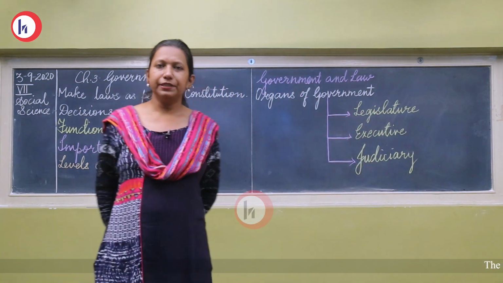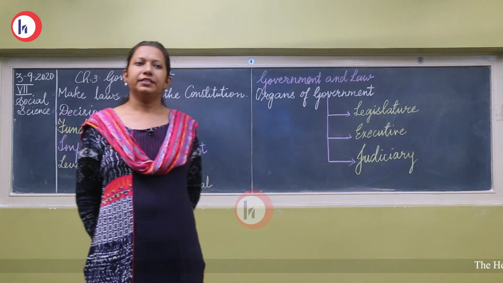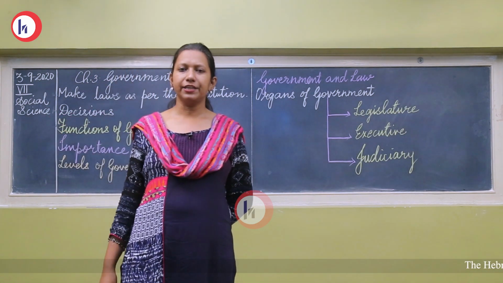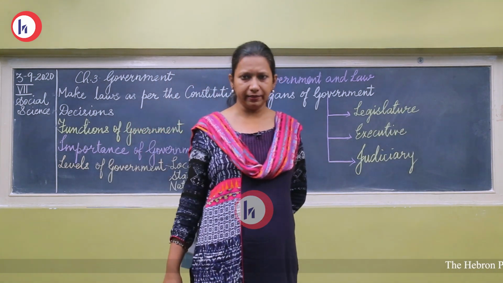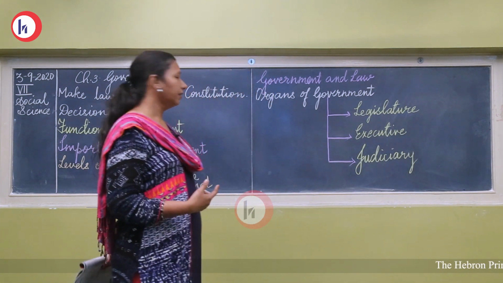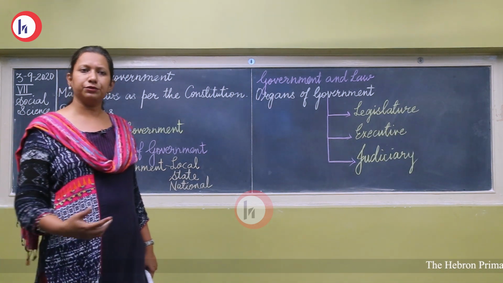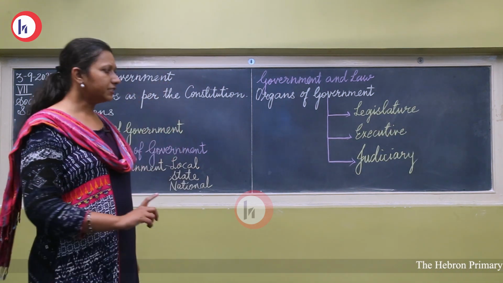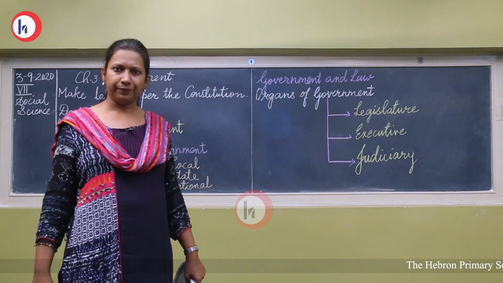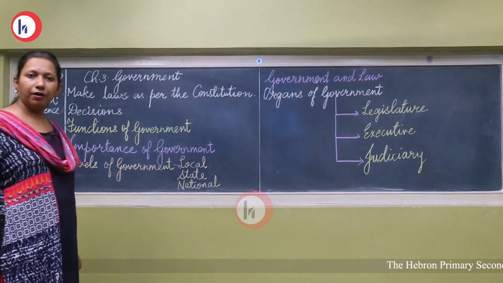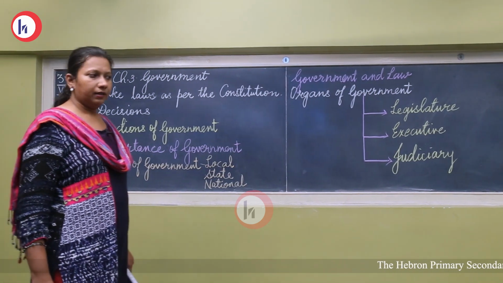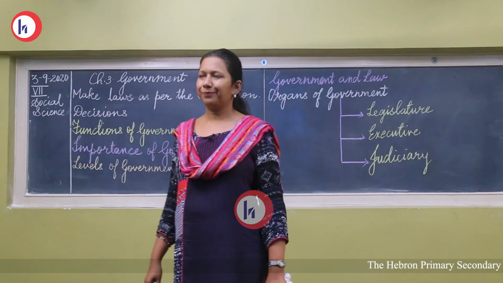We have already completed 2 chapters. Chapter number 1, Big States, and chapter 2, The Motions of the Earth. These 2 chapters are included in the test. This is the 3rd chapter, which comes in the civics part of the social science subject, right? This chapter is not included in the unit test. So today we are going to learn about government, the chapter in civics.